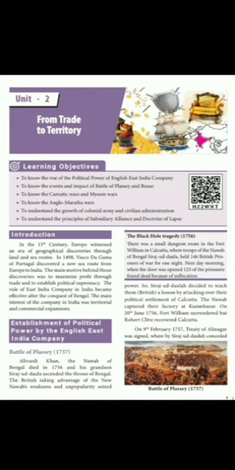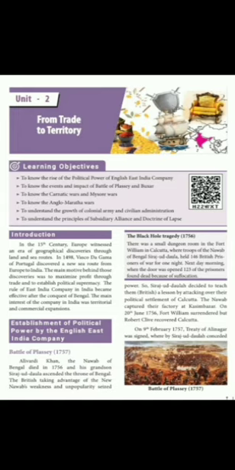First one, introduction. In the 15th century, Europe witnessed an era of geographical discoveries through land and sea routes. For what? They wanted to make a trade relationship with India. So that is why they discovered the land routes and sea routes.